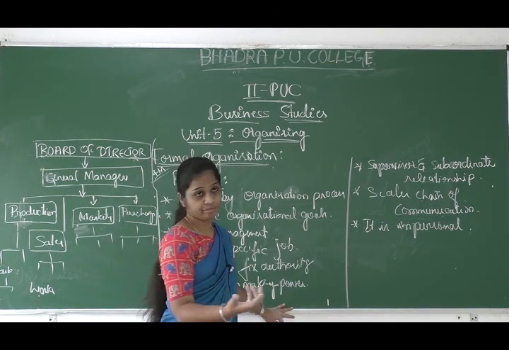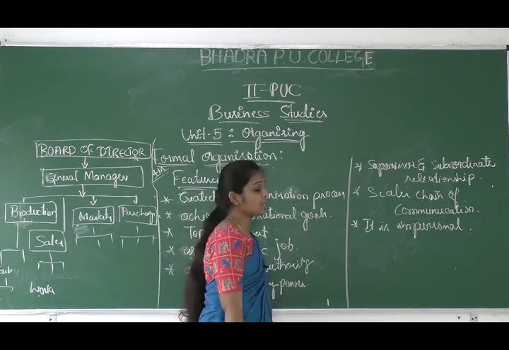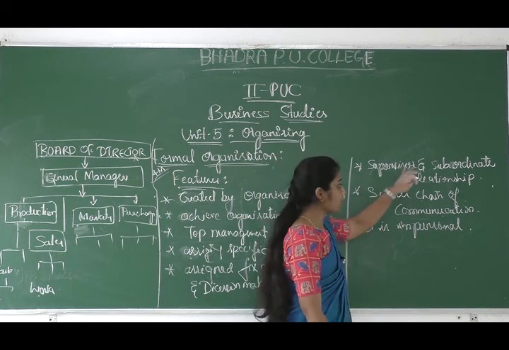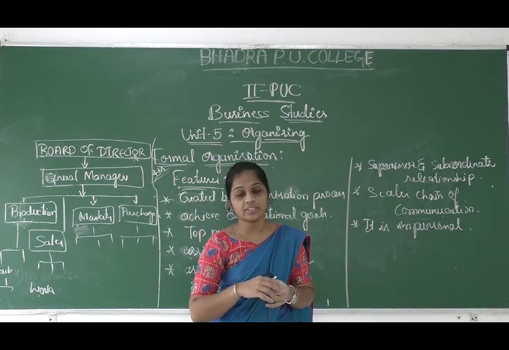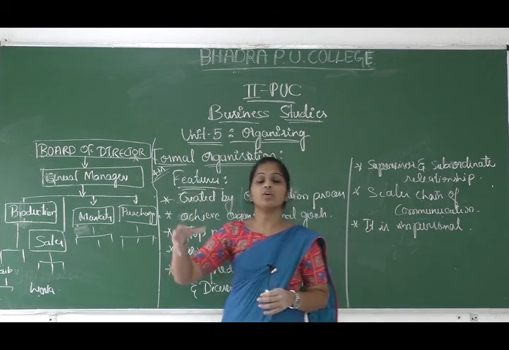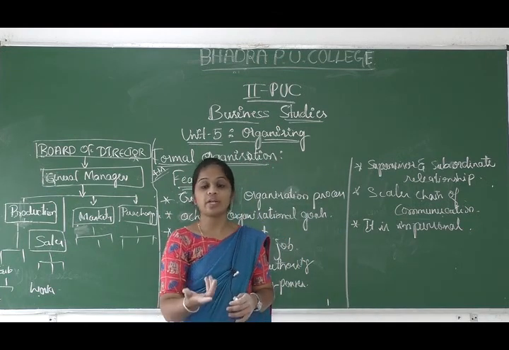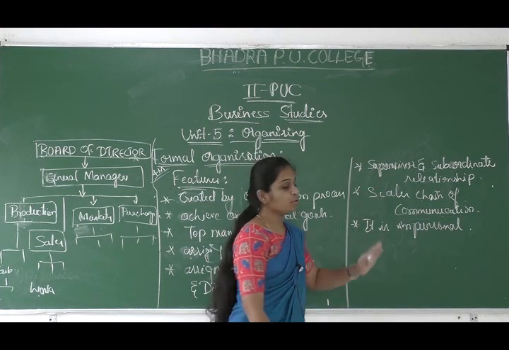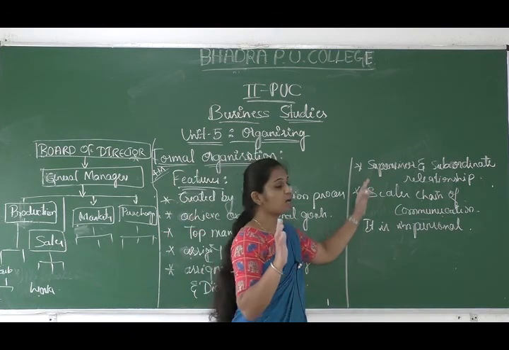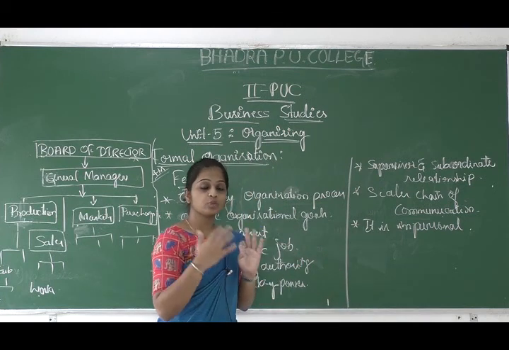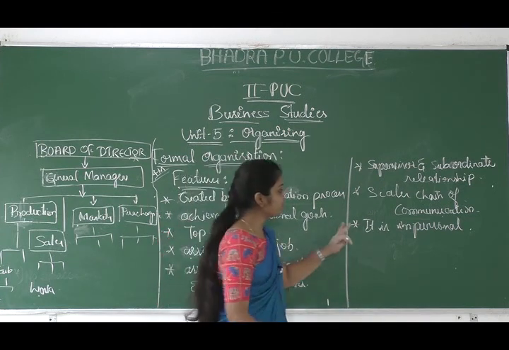Also the formal organizing creates the supervisor and subordinate relationship. In the organization structure we come to know who is the supervisor and who is the subordinate. Likewise we bring the superior and subordinate relationship.